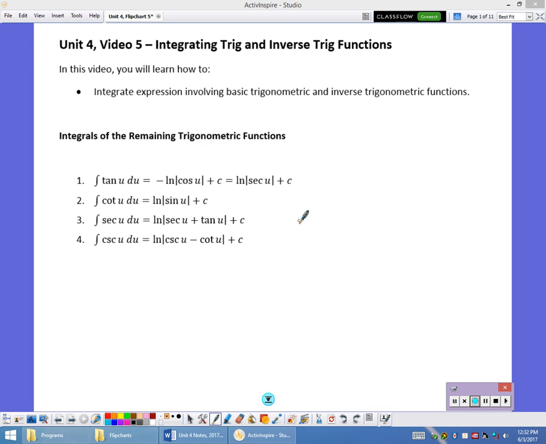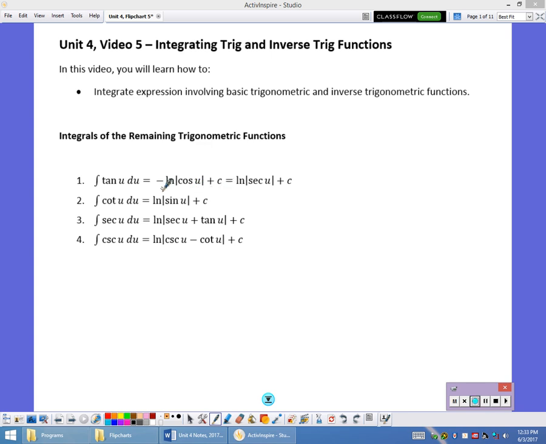Welcome back. In this video, what we're going to do is look at integrating things with the trig functions and the inverse trig functions. And this is the basic trig, the other basic trig function. So we already know sine and cosine. So the antiderivative of tangent is negative ln of cosine of u plus c.